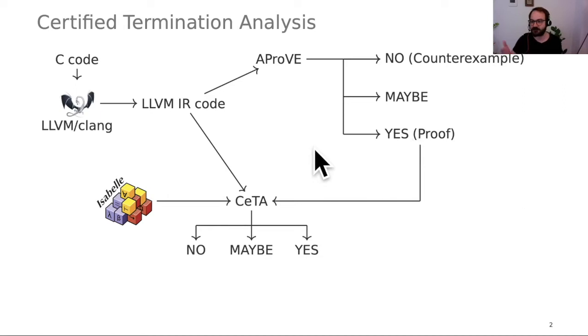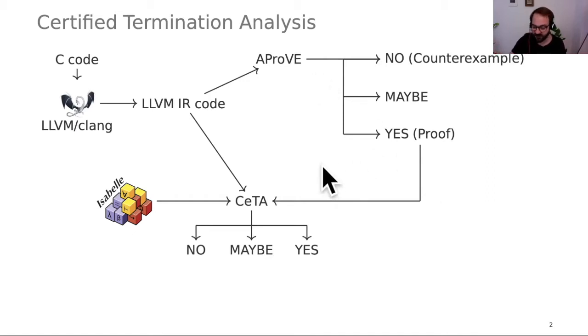And the problem here is, do you trust this result? AProVE is developed in Java, so it can contain bugs, and do you trust the termination analysis techniques, that those are correct and sound?